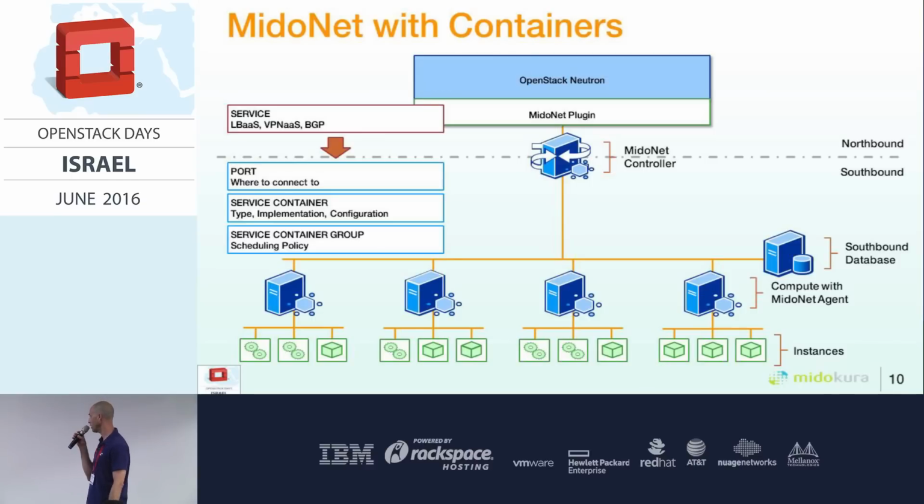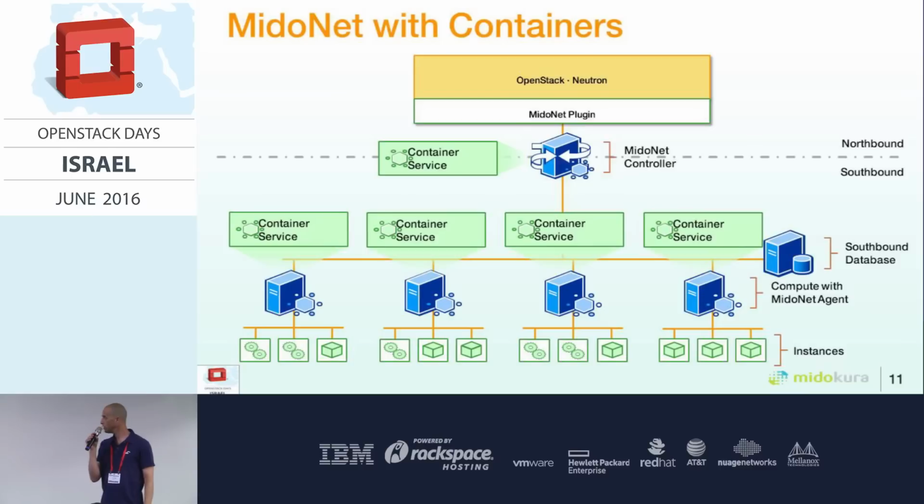We have the service container that holds all the information about this container, and we have the container group that defines the scheduling policy. To support that, we have a container service running as a cluster minion, which is responsible for the entire lifecycle of the service, and we have some code running on the Midonet agent on the compute host side.